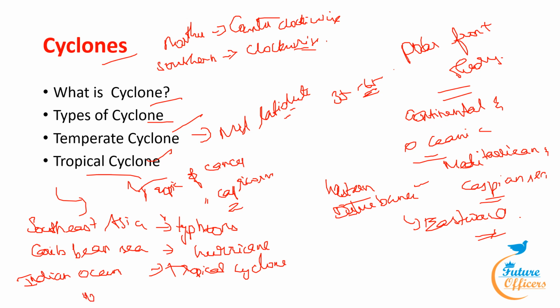In the north coast of Australia, it is called Willy Willy. And in the United States, Mississippi Valley, a tornado is the smallest and deadliest type of cyclone.